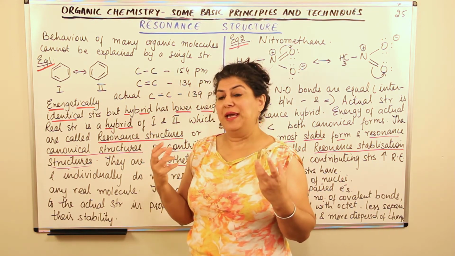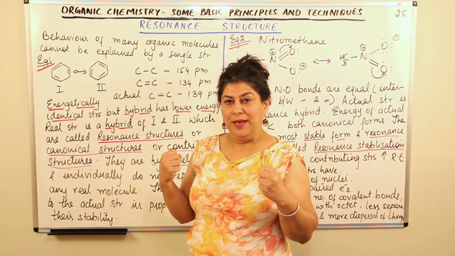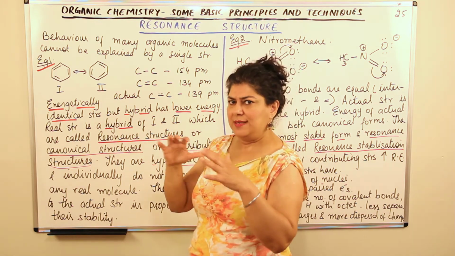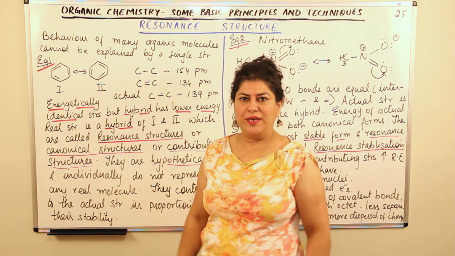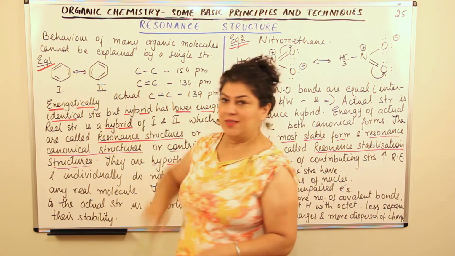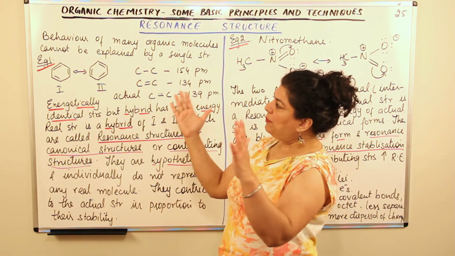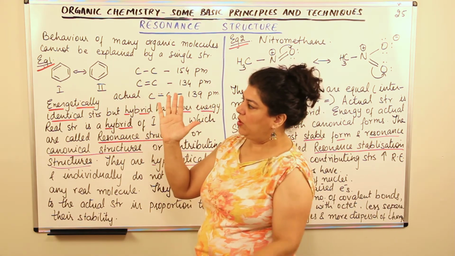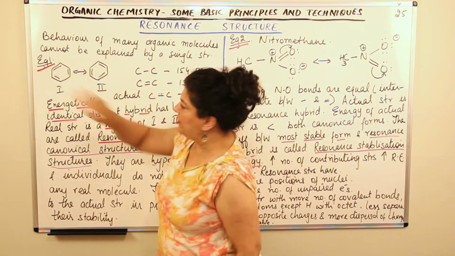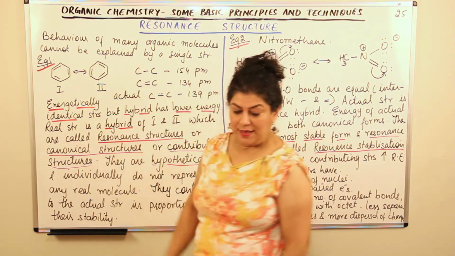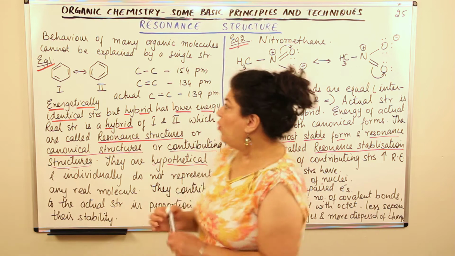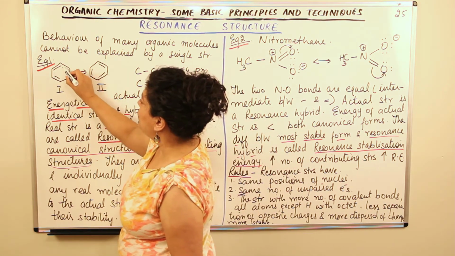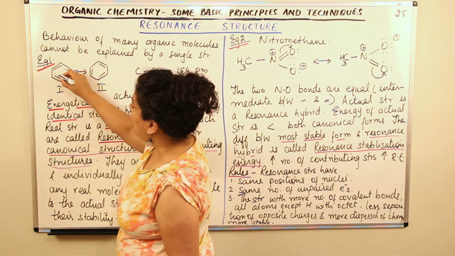So the concept came in that let us imagine that these second bonds are not fixed between the atoms. Let us say this is also right and this is also right, and this is partially right and this is partially right. So we take both the benzenes and we overlap them with each other. Keep one benzene molecule and put the second benzene molecule over this. If I place this benzene molecule over the first one, what will happen? The double bonds here, you will see it here, you will see it here, and you will see it here.